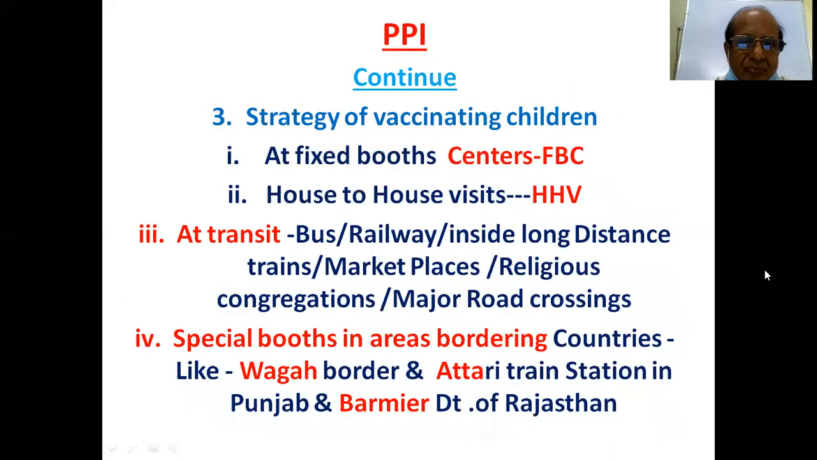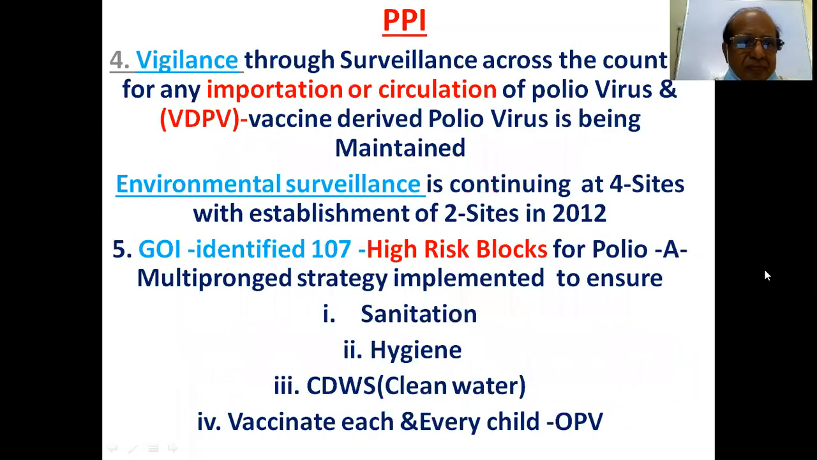The strategy is, one, fixed booth centers, FBC; house-to-house visits, HHV; and at transit points like bus and railway stations inside long distance routes; and special booths in areas bordering countries like the Wagha border, that is between India and Pakistan, Atari train station in Punjab, and Barmer district of Rajasthan. These are the strategies.